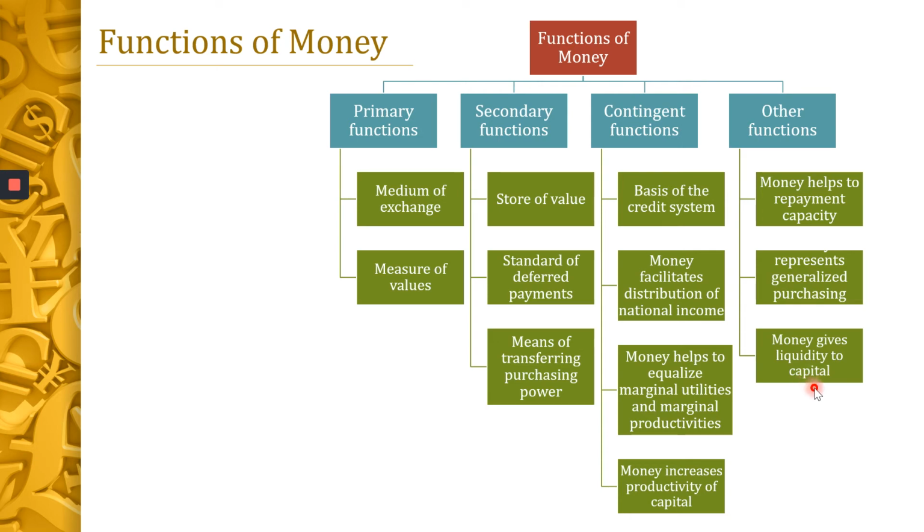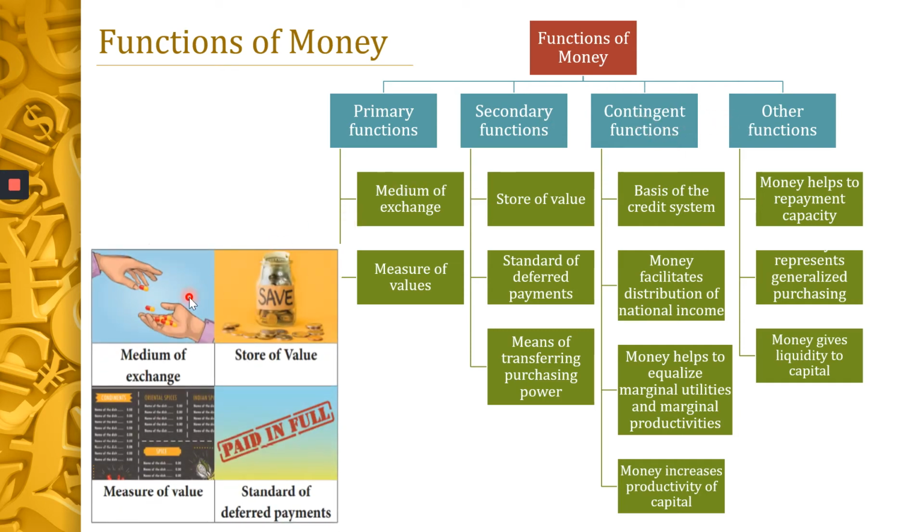So these are the functions of money. We have seen only the functions of money today. Hope I am not fast. The functions of money can be classified under 4 categories: the primary function, the secondary function, the contingent functions and other functions. Under primary functions, we saw the medium of exchange and measure of value.